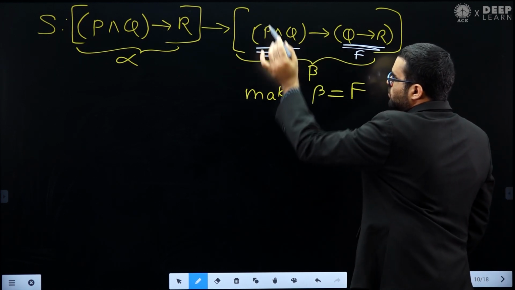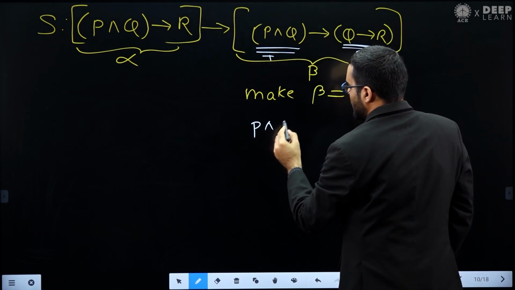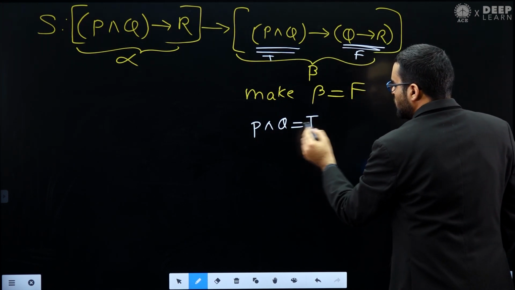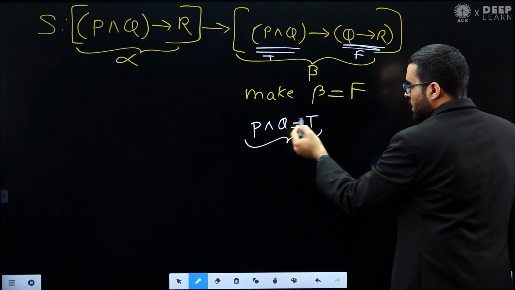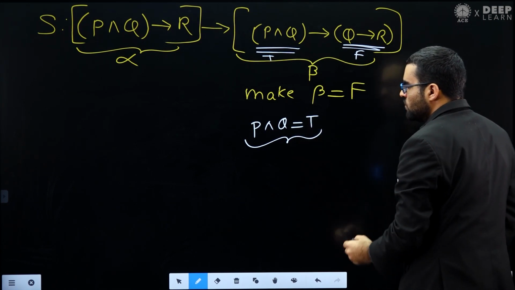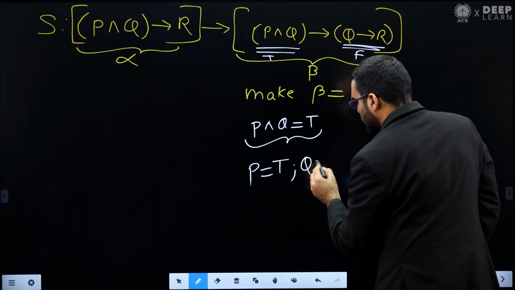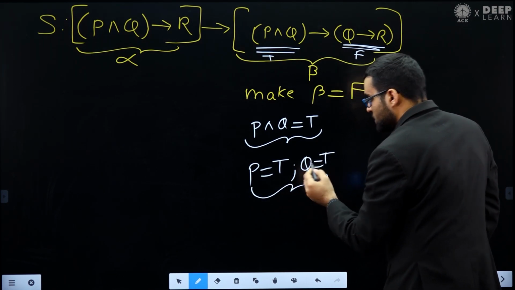How can I make it true? You can see this is P and Q. To make P and Q true, there is only one way. You have to make P equal to true and Q equal to true. This is the only way.